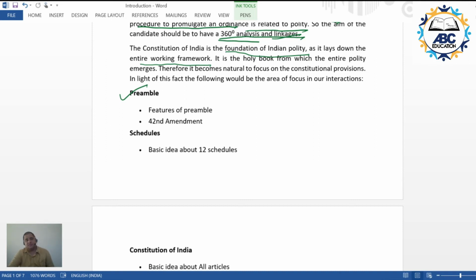As you have a preface to a book, that preface is called the preamble when we are talking about the Constitution. What are the features of the preamble? We will be focusing on this, and on the changes that have come into picture with respect to the 42nd Amendment. Then we will be going to the schedules. What are schedules? We will be talking about that later, but I took the example of the 10th schedule with respect to horse trading. What is the 10th schedule? It is the anti-defection law. Now, what are the ideas behind the various schedules? We will be talking about that.